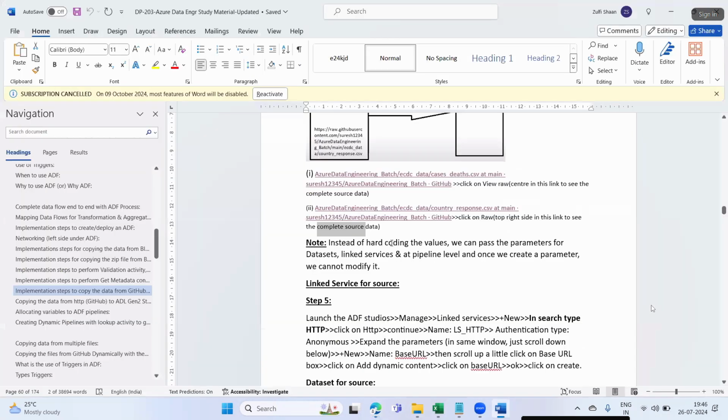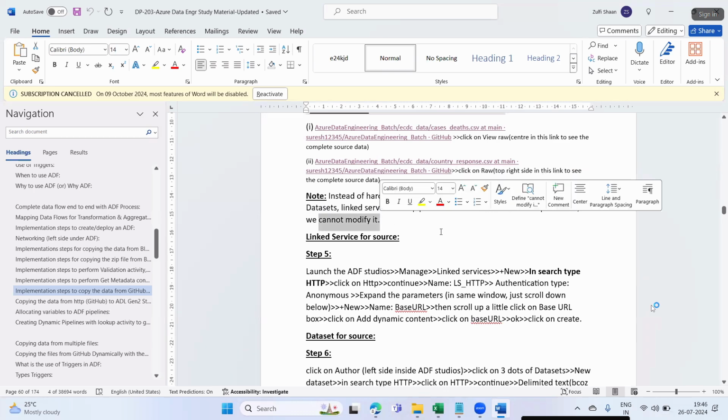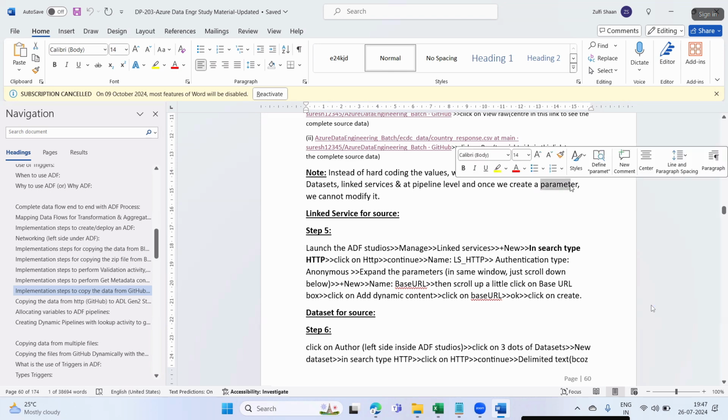These are the links I have given. Instead of hard coding the values, we can pass parameters for datasets, linked services, and at pipeline level. Once we create a parameter, we cannot modify it. So I'll create a parameter, and whatever file name I pass as the parameter value, that file will get loaded automatically.